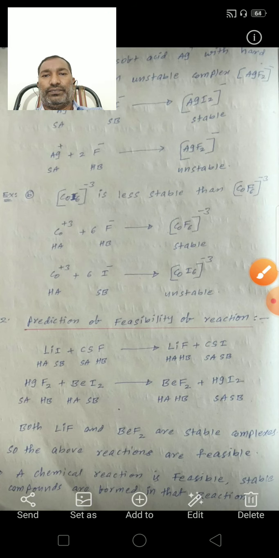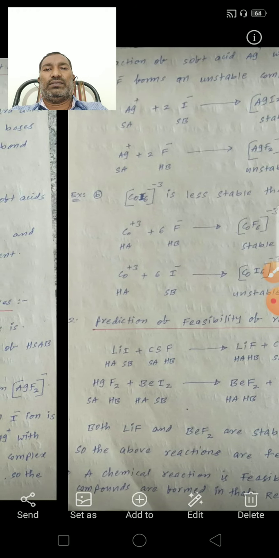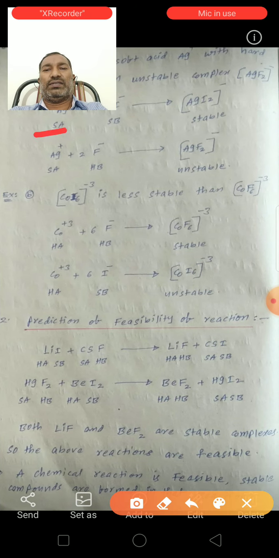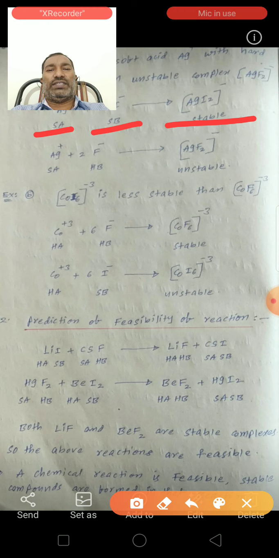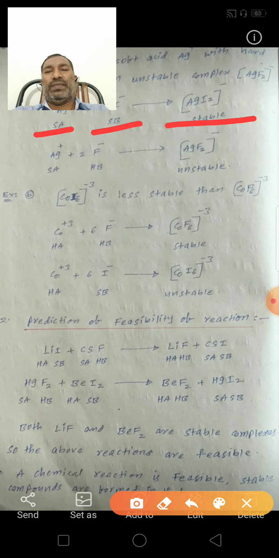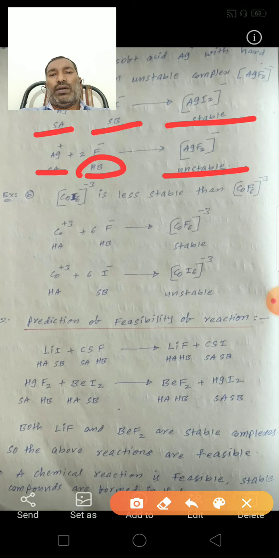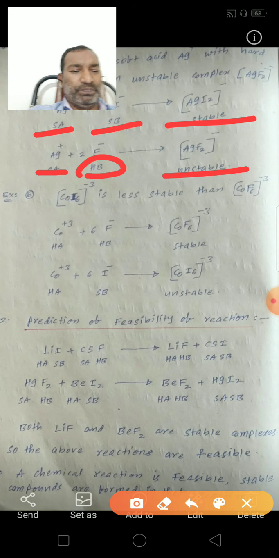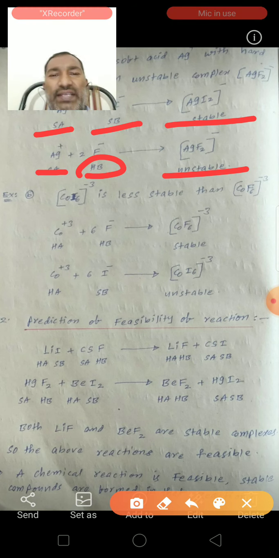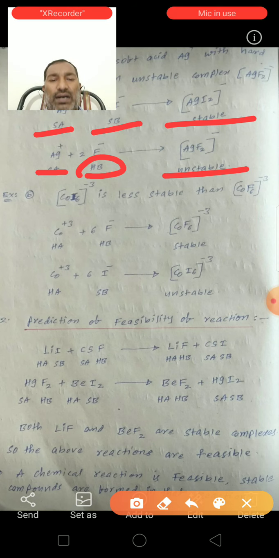See here, Ag+ is a soft acid and I- is a soft base. Soft acid and soft base can interact to form a stable AgI2- complex. Here Ag+ is a soft acid, F- is a hard base, so they form AgF2-. This is an unstable complex. So on the basis of the HSAB principle, we can predict the stability of a complex. Here the AgI2- complex is stable, the AgF2- complex is unstable.